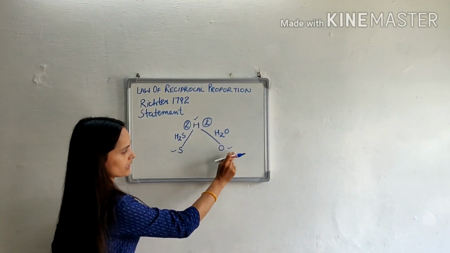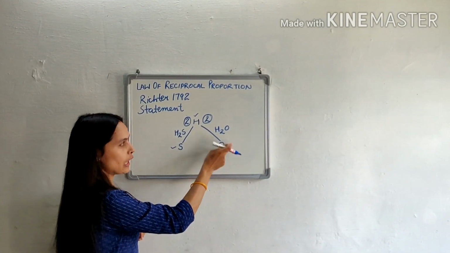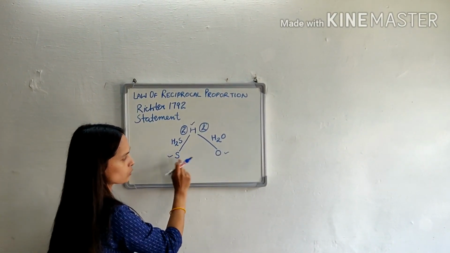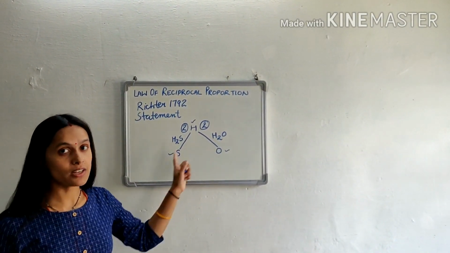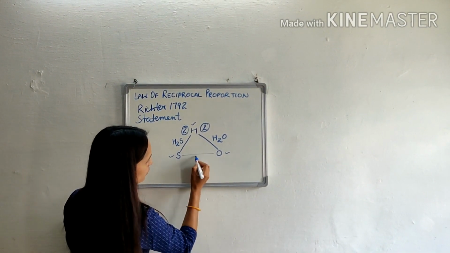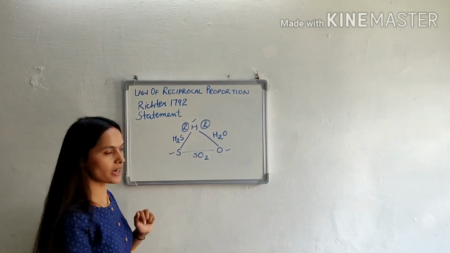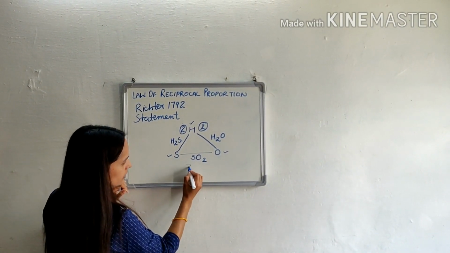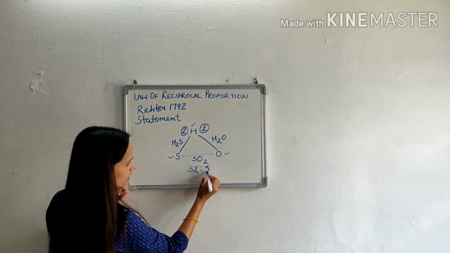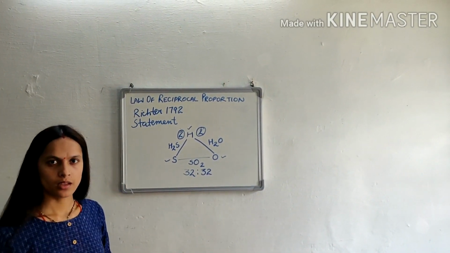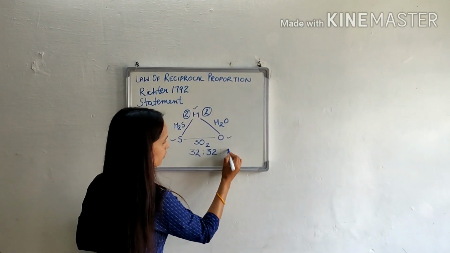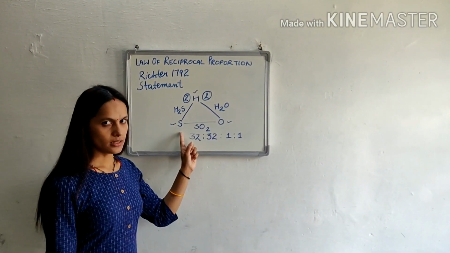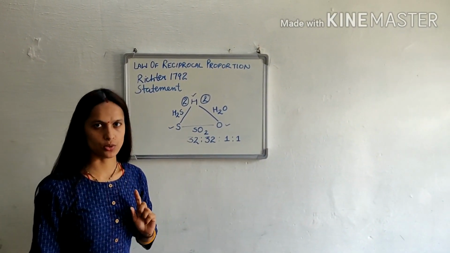So when two different elements combine separately with a third element whose mass is fixed, then they do so in a ratio. Now when sulfur and oxygen combine to form SO2, in this, sulfur 32, oxygen 32. Clear? So the ratio is 1:1. When they combine together, they will combine in 1:1.